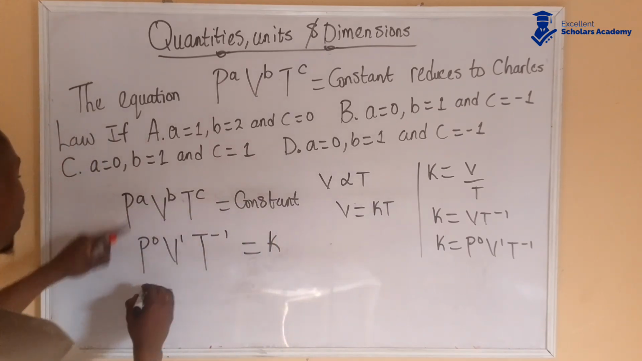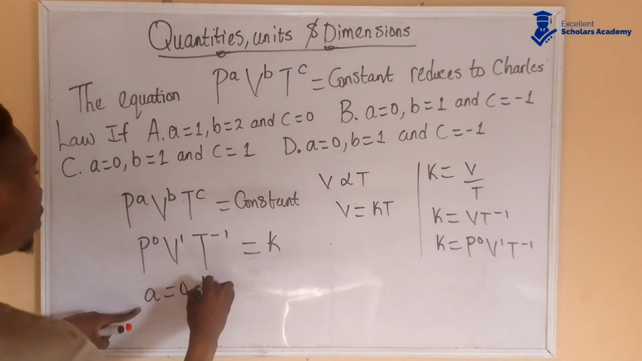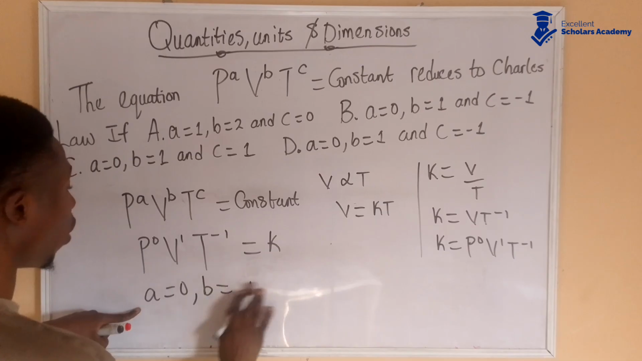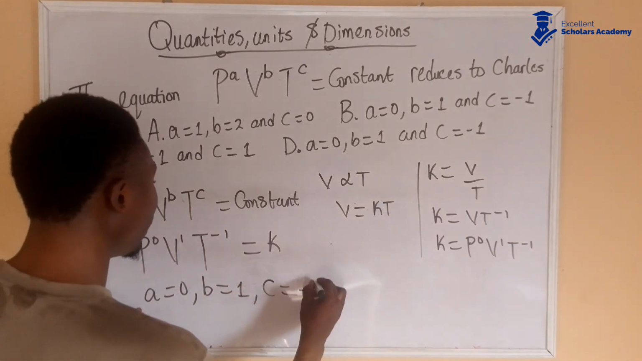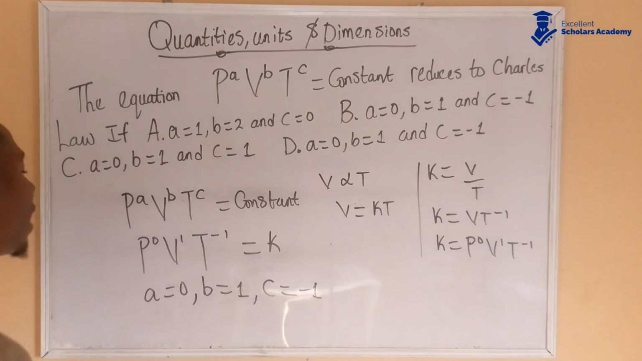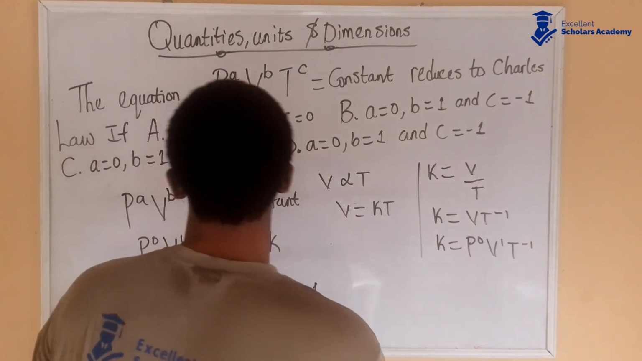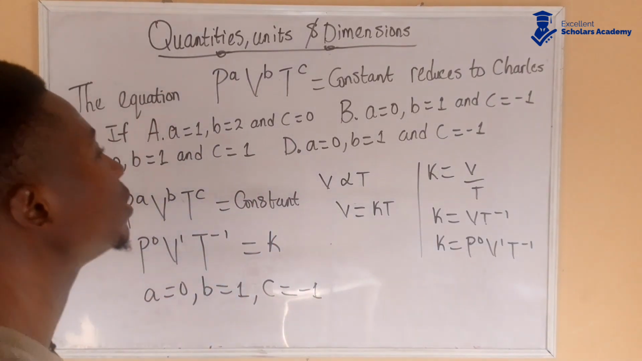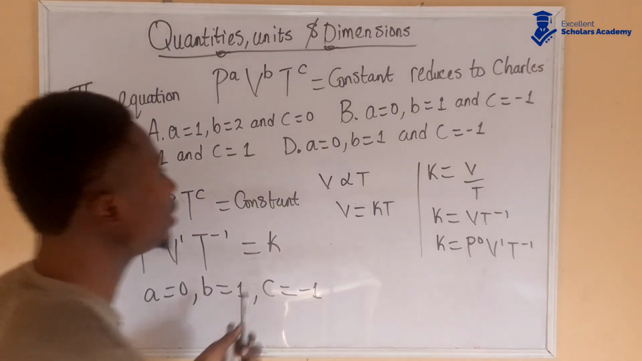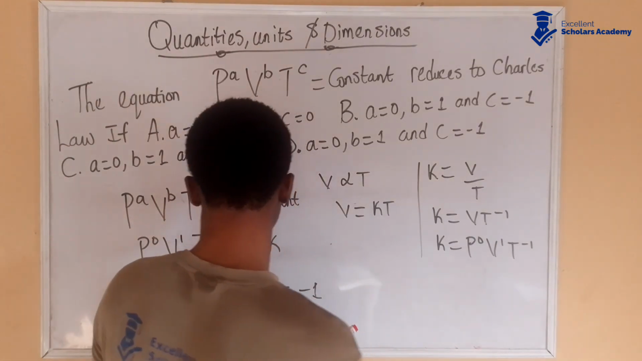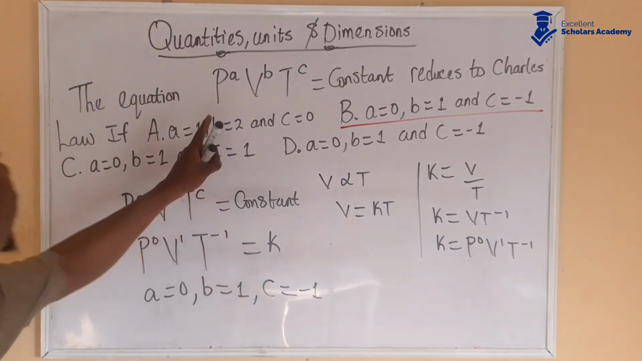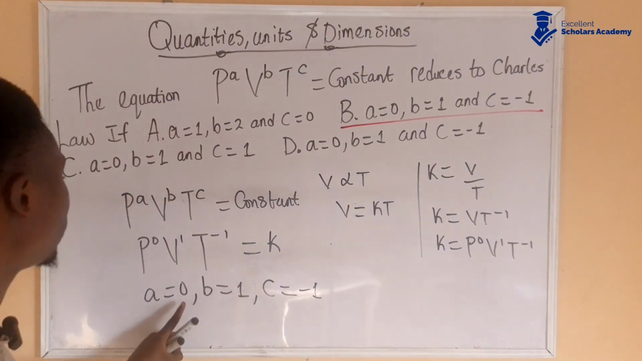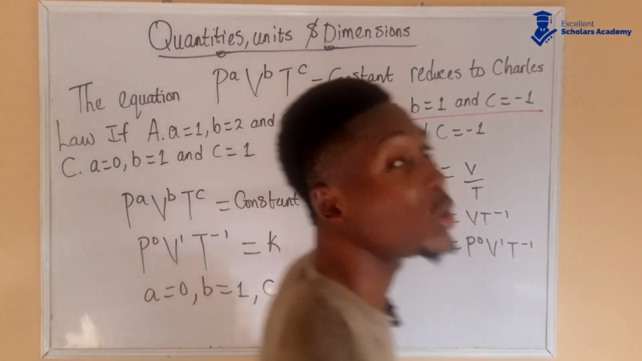Let's compare. You find out that A is equal to 0, B is equal to 1, and C is equal to minus 1. So our answer is 0, 1, and minus 1. That is option B. So the values for A, B, and C are 0, 1, and minus 1, which is option B.